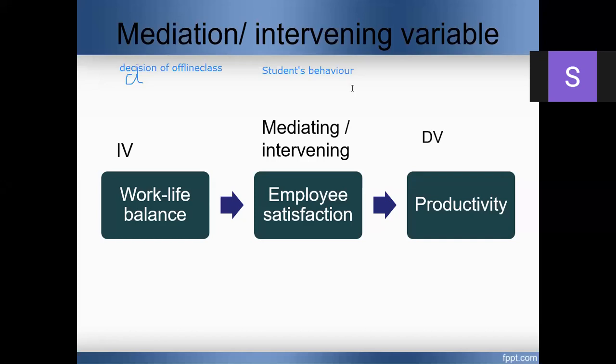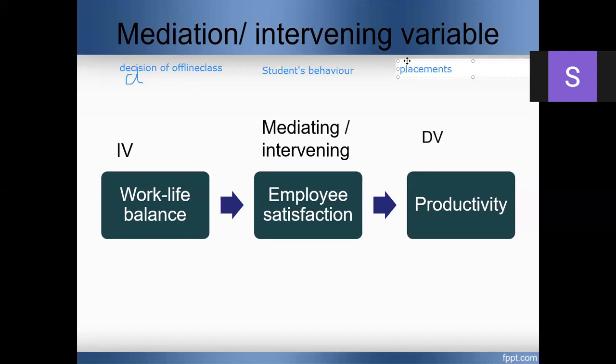Now the student's behavior is the second variable. My question is, do you want to bring in a new variable between these two or after student's behavior? Let's say the decision of offline class affects student's behavior, which affects one more variable, let's say placements.